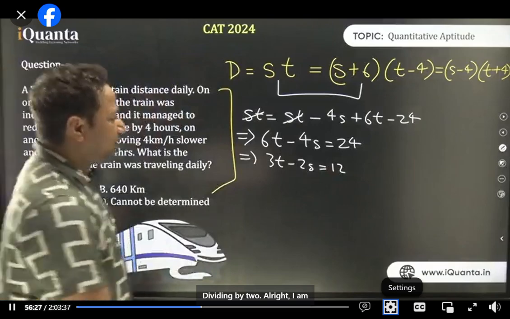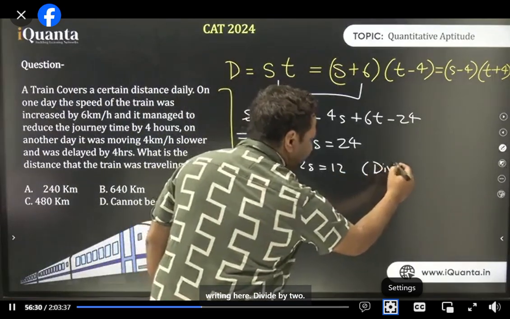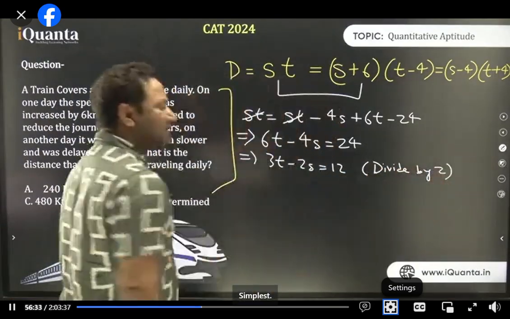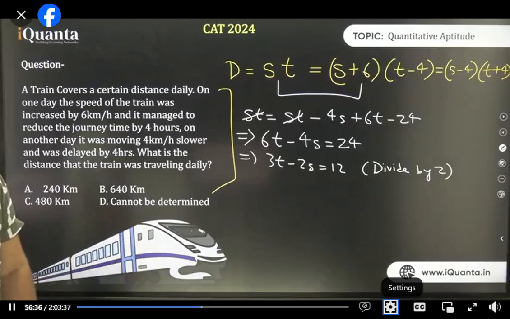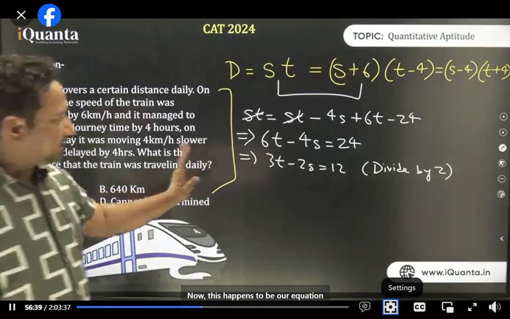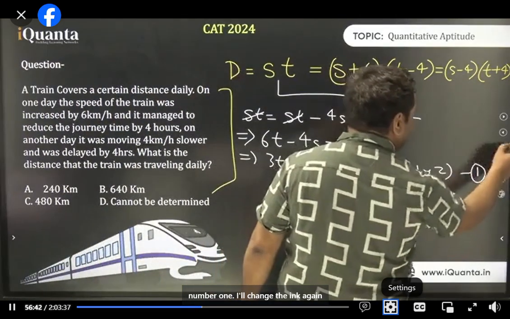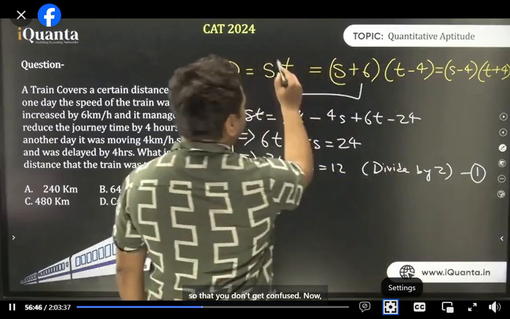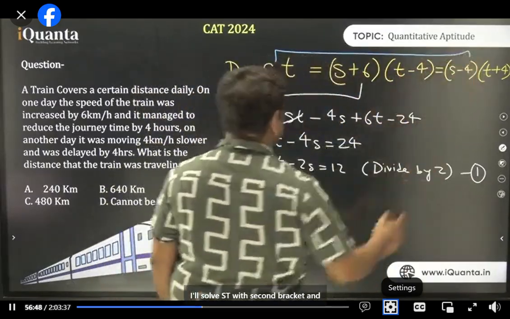Dividing by 2. All right. I'm writing here, divide by 2, simplest kar diya. Now this happens to be our equation number 1. I'll change the ink again so that you don't get confused. Now I'll solve st with the second bracket and I'll get the second equation.